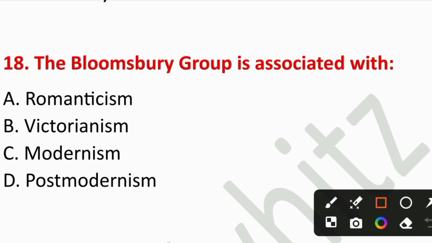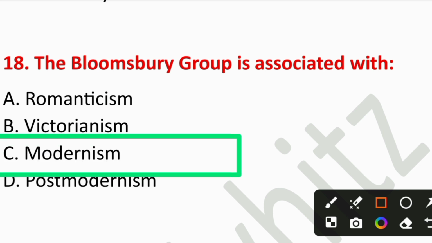Question number 18. The Bloomsbury group is associated with A. Romanticism, B. Victorianism, C. Modernism, or D. Postmodernism. So the right answer is option number C, Modernism. Bloomsbury writers like Virginia Woolf were key figures of modernism.